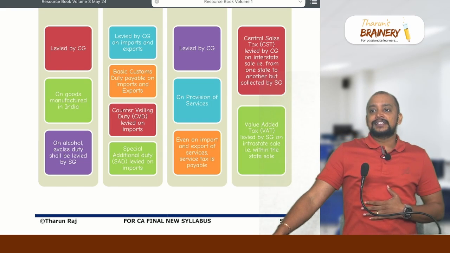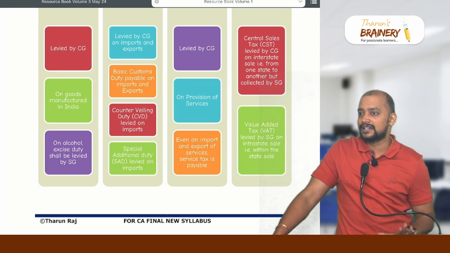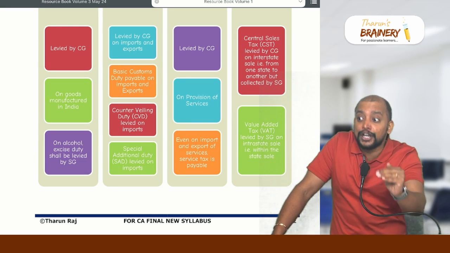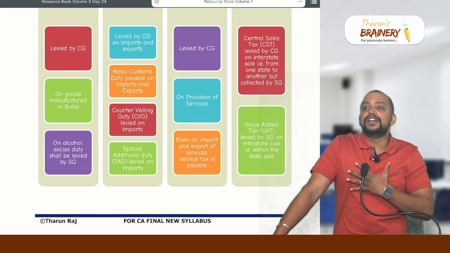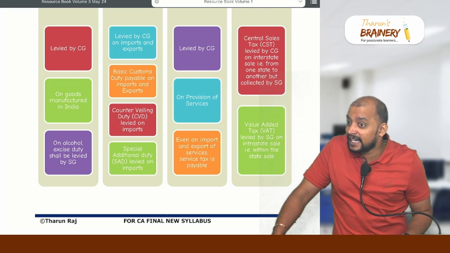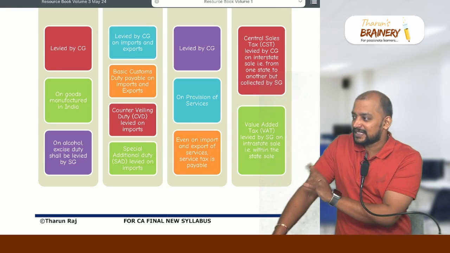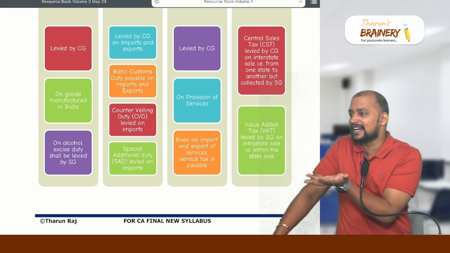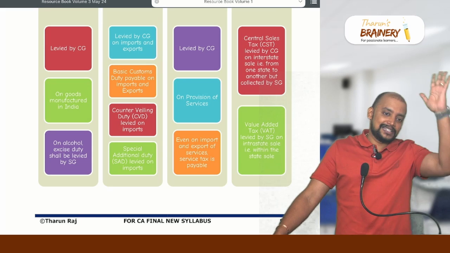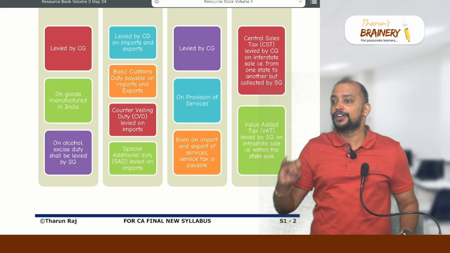For that reason, the central government has assured the state governments, producing states or every state, don't worry. Because of implementation of GST, if there is loss of revenue to your state, we will give you the compensation. Got it? So what is that? If there is any loss of revenue to states, any state, why differentiate between producing states? The reason I told you why there will be loss of revenue. So any state, because we cannot differentiate, so any state on account of implementation of GST, loss of revenue to the state government.